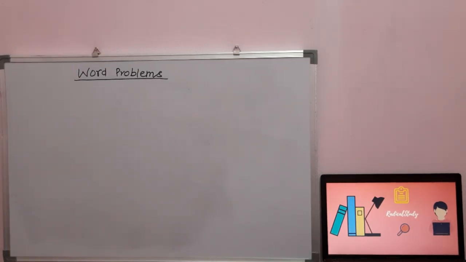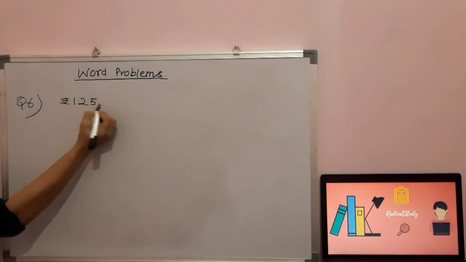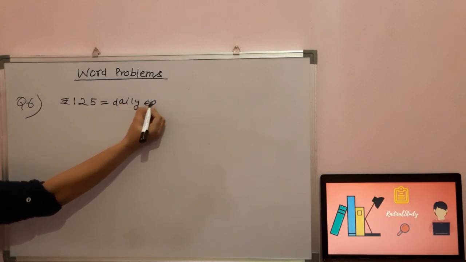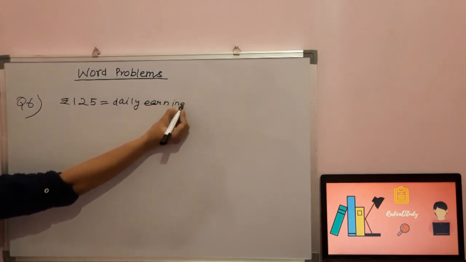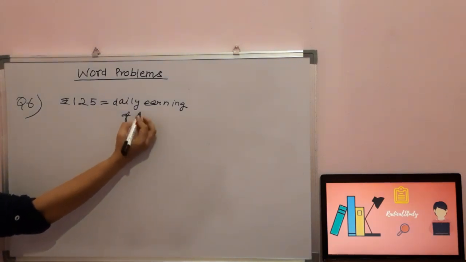I have solved till question number 6, but one of the students has commented that he has not understood question number 6. So I am going to explain that question once again. In question number 6, there was a boy named Rahul. वो डेली बेसिस पे कितना अर्न कर रहा था? ₹125 on daily basis. This was the daily earning of Rahul. Now अब वो डेली जब काम करेगा एक दिन तो उनको 125 रुपीज मिलेगा.